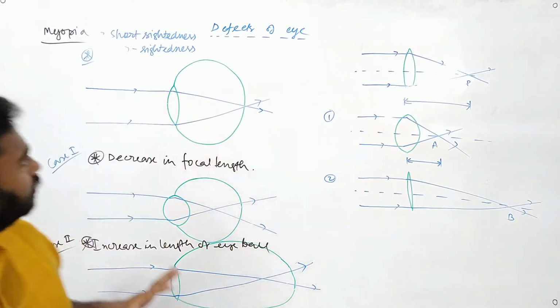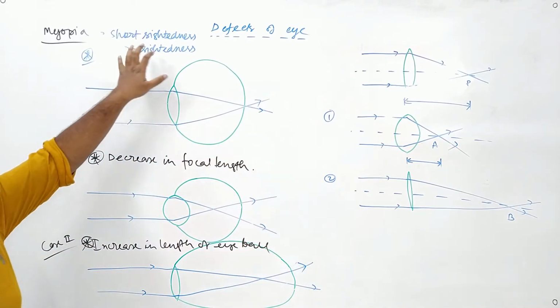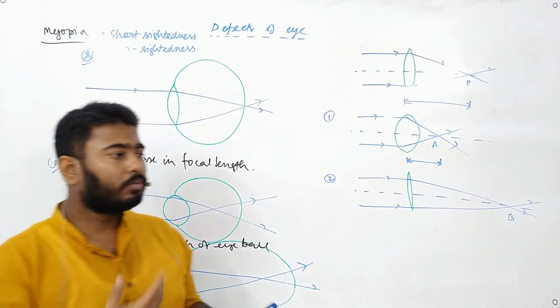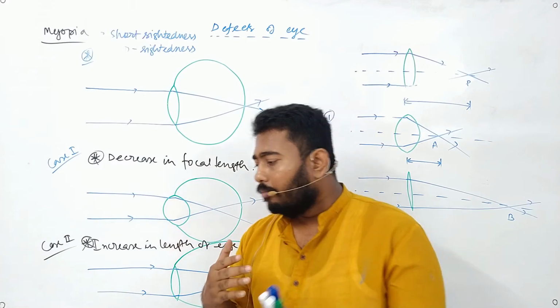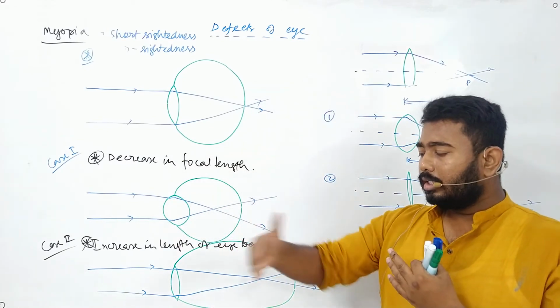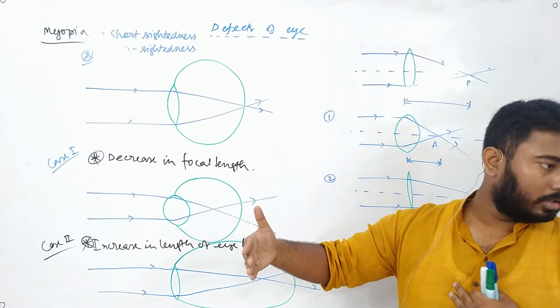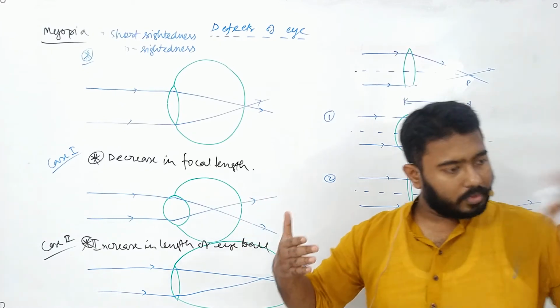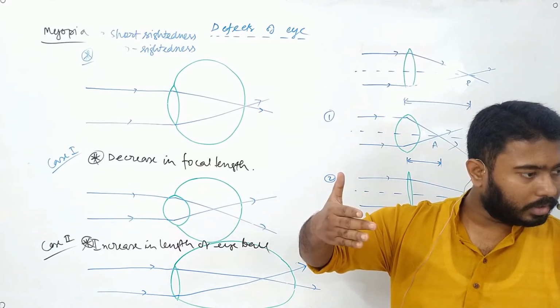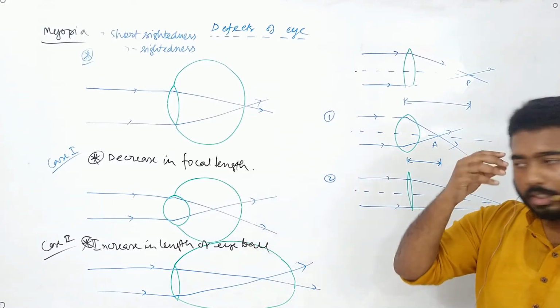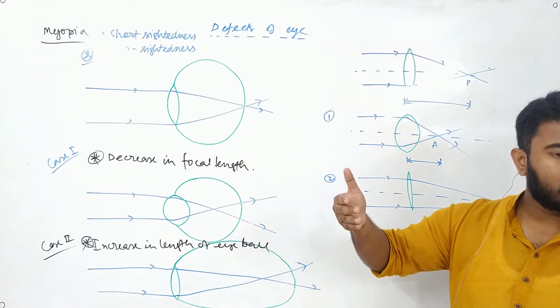And remember one thing, short sightedness or near sightedness are related to the power of accommodation. What is our power of accommodation? That is the maximum distance of a normal human being which he can see clearly. I told you previous day that it is 25 centimeter. So if we keep anything at 25 centimeter distance without stressing our eye, we can see it very clearly.